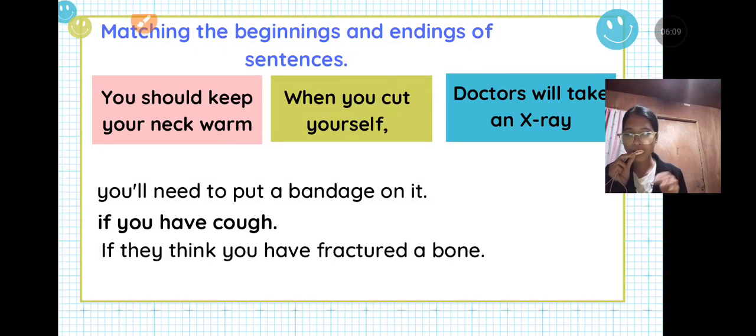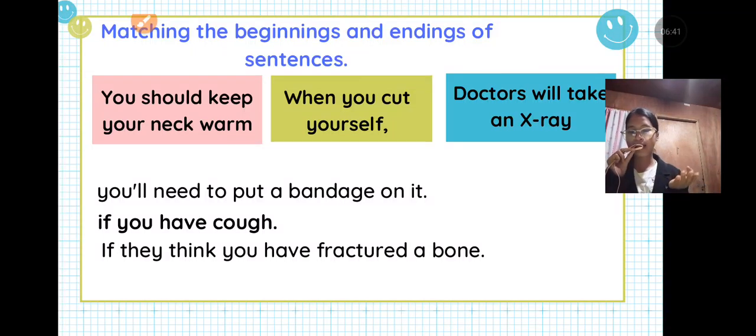Now, let's proceed to the second box. When you cut yourself, what would you think is the ending of this? When you cut yourself, that's a small injury that we experience. What do we usually do? Think. Apply it in our everyday living.